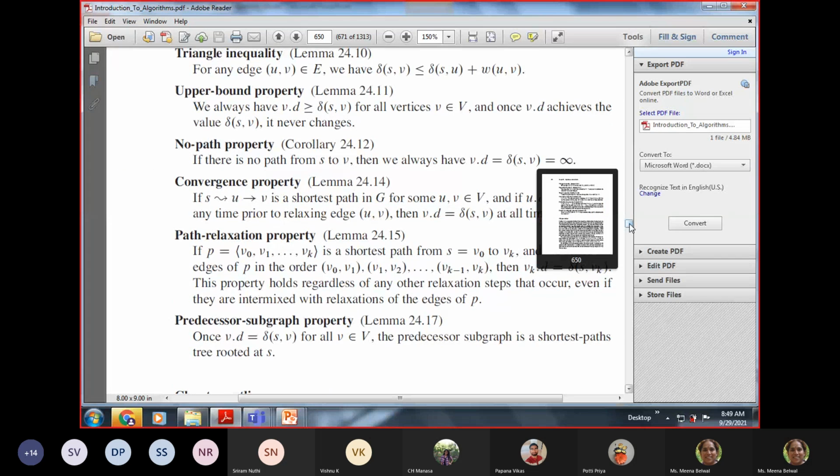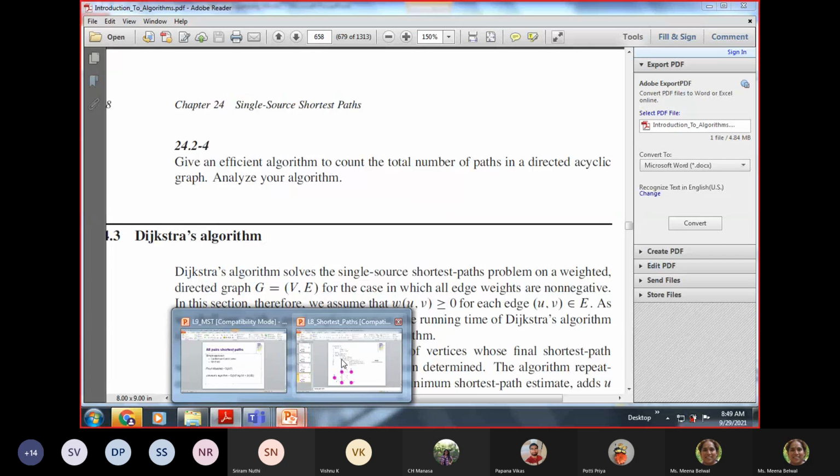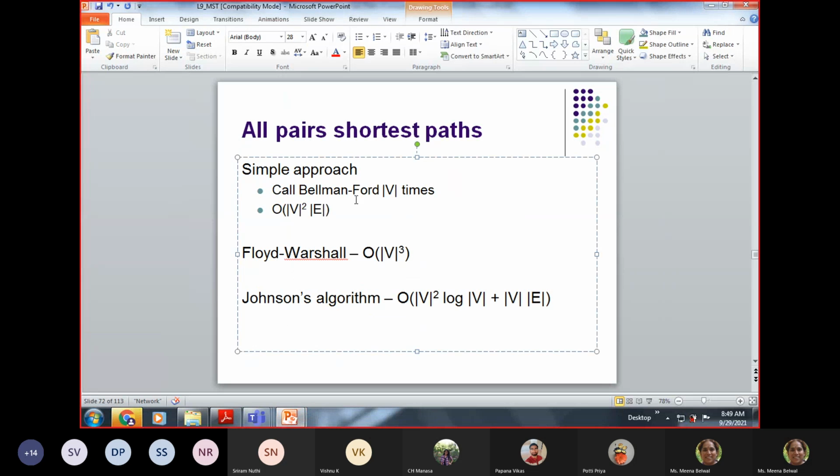And then maybe probably, which one you will say is better, whether Bellman-Ford is better or Floyd-Warshall is better. It's a typical question, because it is multiplied by E, and V square E may not be much of a difference from O(V cube). And then Johnson's algorithm. So please see what Johnson's algorithm is as well, for your knowledge.